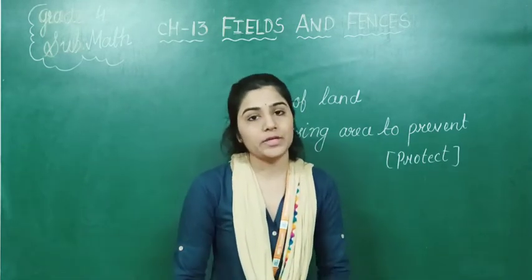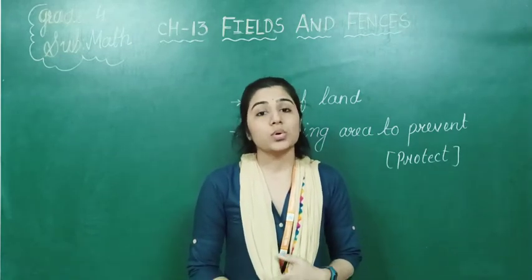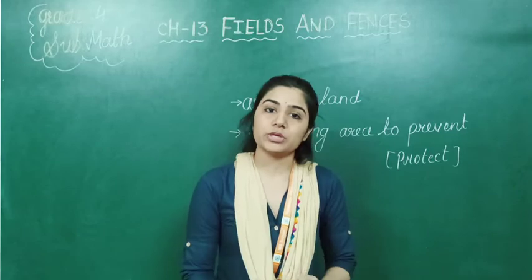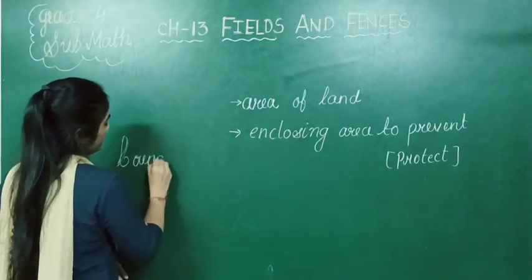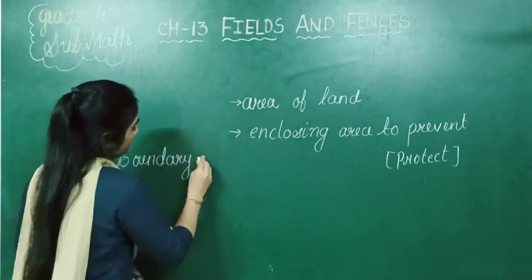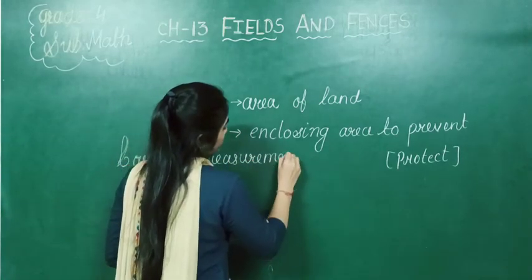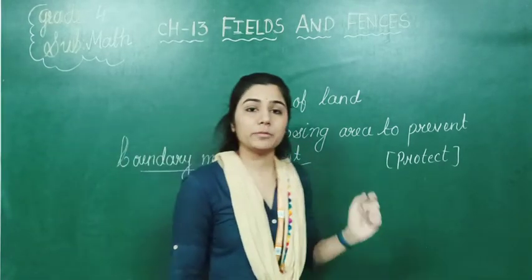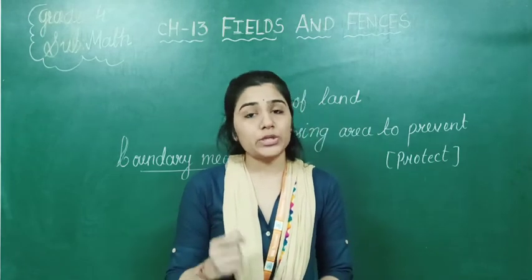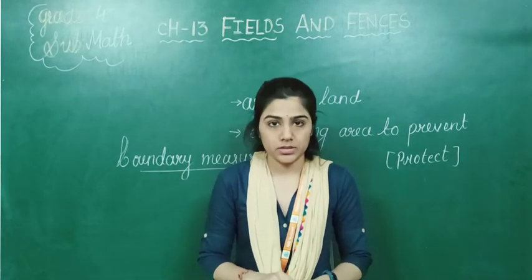Now in this chapter you will learn about boundary measurement. So first of all, what is boundary measurement? See, boundary measurement means, of a particular shape or particular object, that particular length.